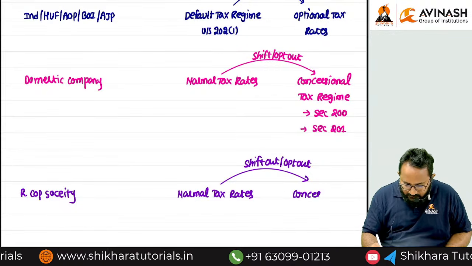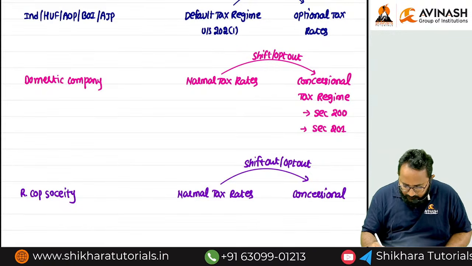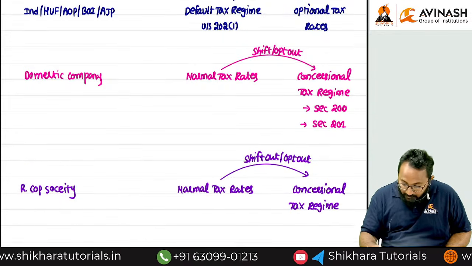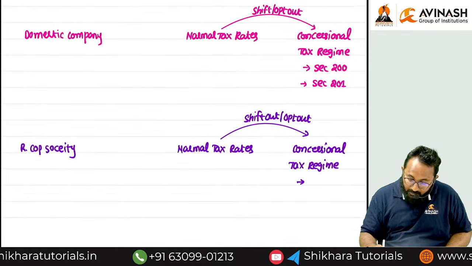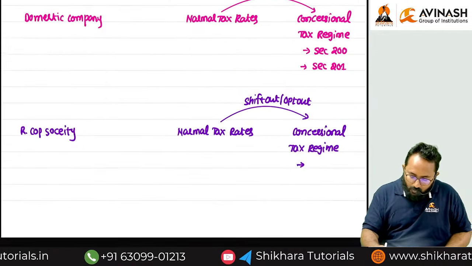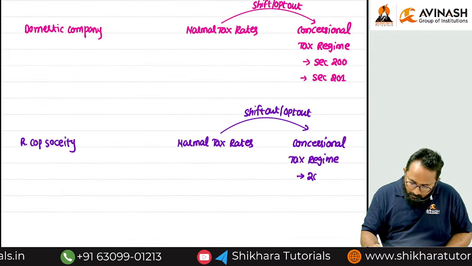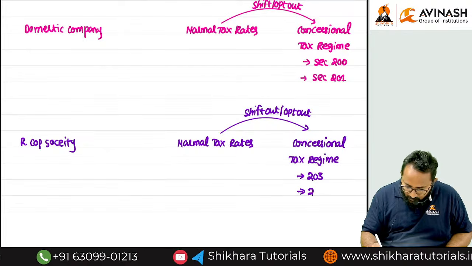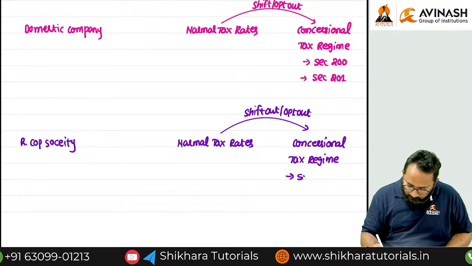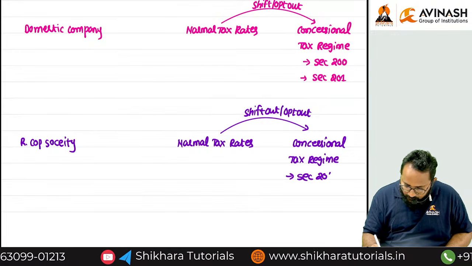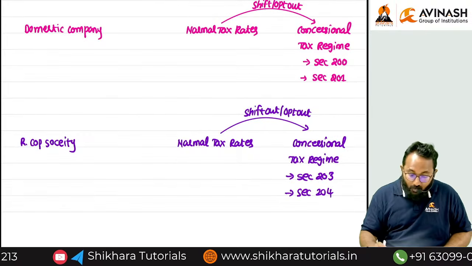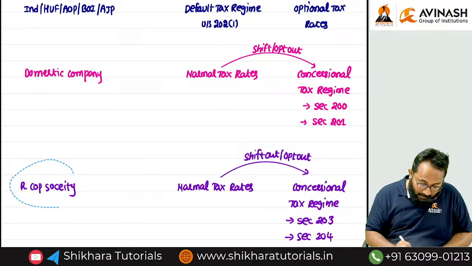Concessional tax regime. Can you tell me the sections are continuing? 200, 201, 202. Now 203. In front of that I will write section 203, section 204.